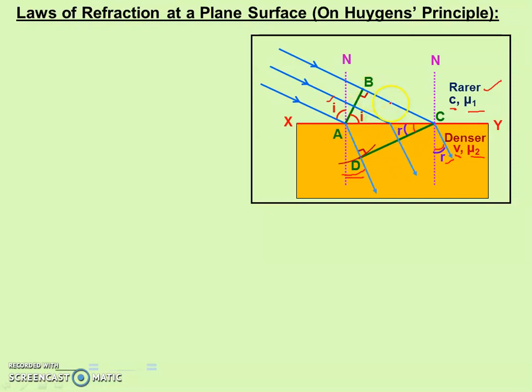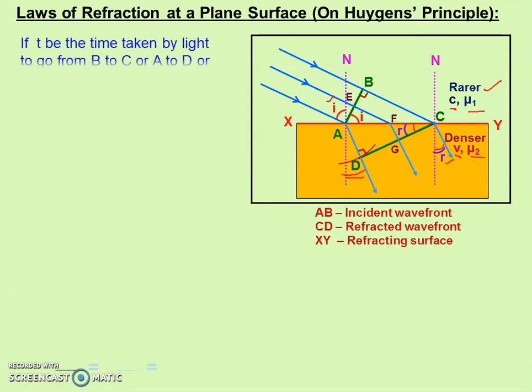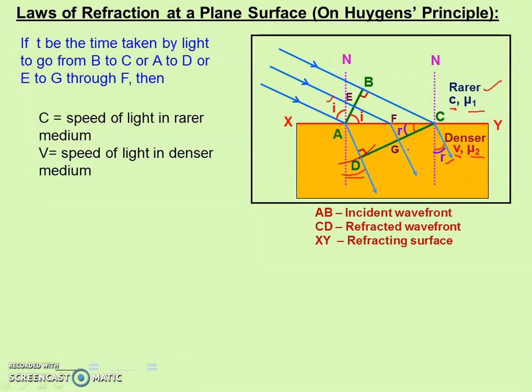Now in this case, BC is not equal to AD, since in the denser medium the speed of light decreases. So the AD distance is smaller than BC. In the previous case, reflection of light, the reflected ray and incident ray are in the same medium, so the distances were equal. But in this case, the distances are different. Now assume that there is time t taken by B to reach C and A to reach D.